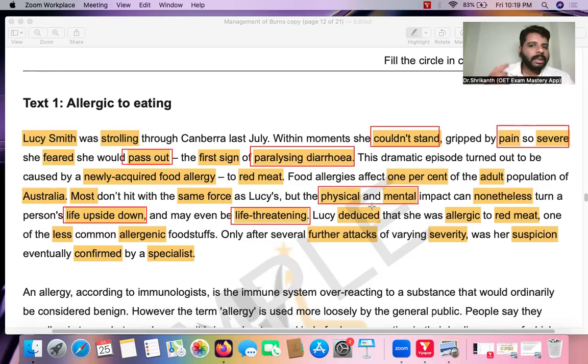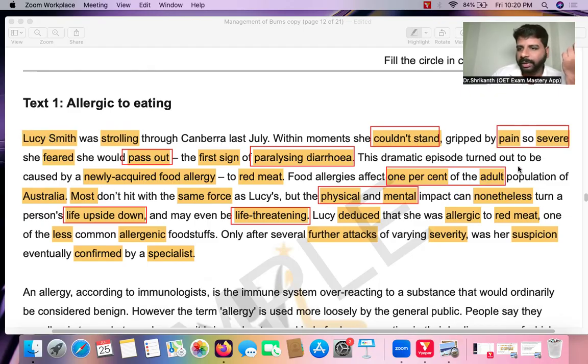And don't you think the writer is using Lucy Smith's example to tell us this fact, so now we are even more convinced? So here he's using the example of Lucy Smith and he's trying to convince us that food allergies can cause life-threatening complications. Right? So that is the purpose of Lucy Smith. That is the message he's trying to tell us. And over here, what is written? 1% of the Australian population.